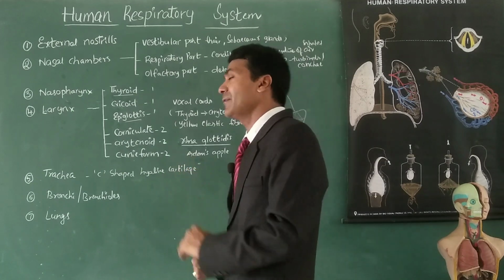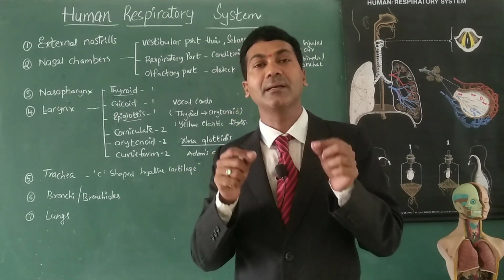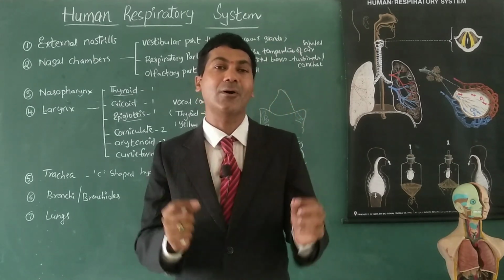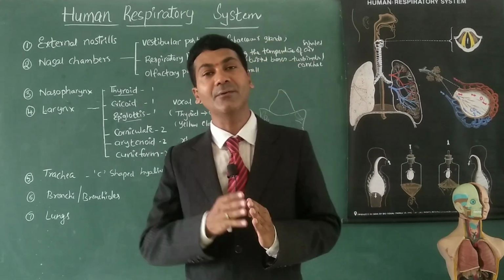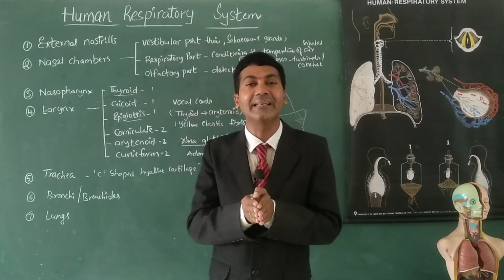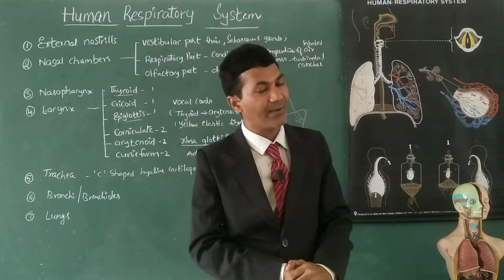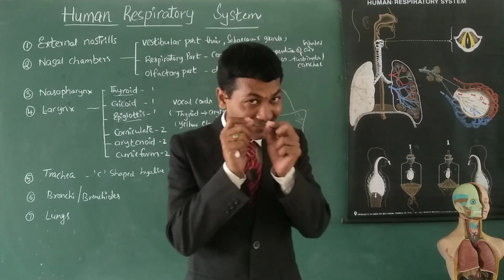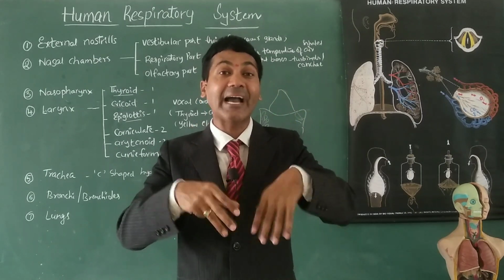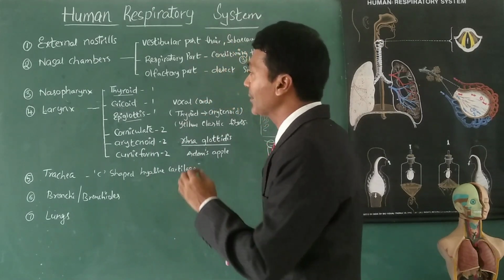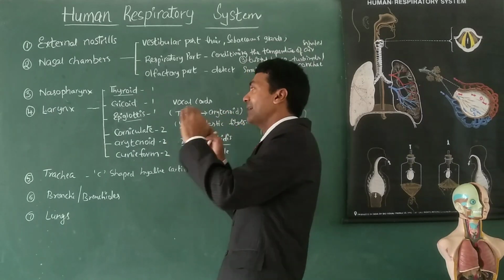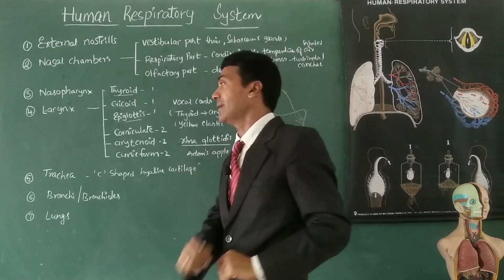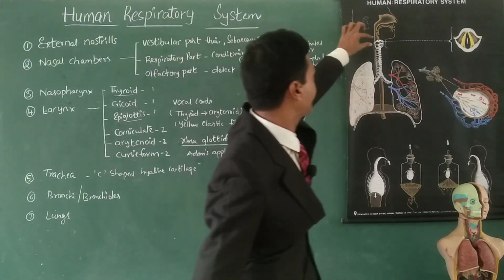Then there is a difference between male and female regarding vocal cords. In male, these vocal cords are thick and long. These thick and long vocal cords help in generating sound at a low pitch. Whereas in female, these are thin and short, so that they can create a high pitch voice. Because of the arrangement and size of the vocal cords, male and female can make different sounds. This is regarding the sound box.